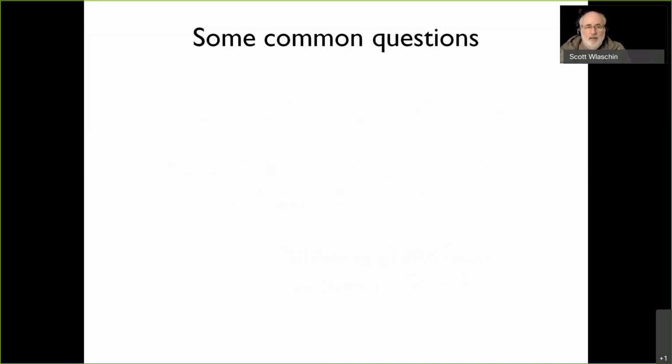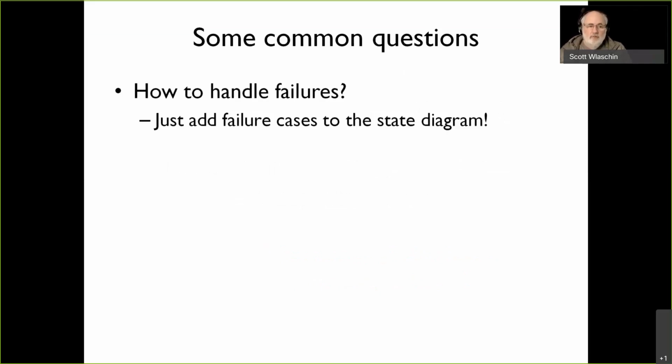How do you handle failures? Well, that's easy. You just add failure cases. So if the upgrade failed, how would I model that? Well, I just add a state called upgrade failed, and we have to handle all those cases too.